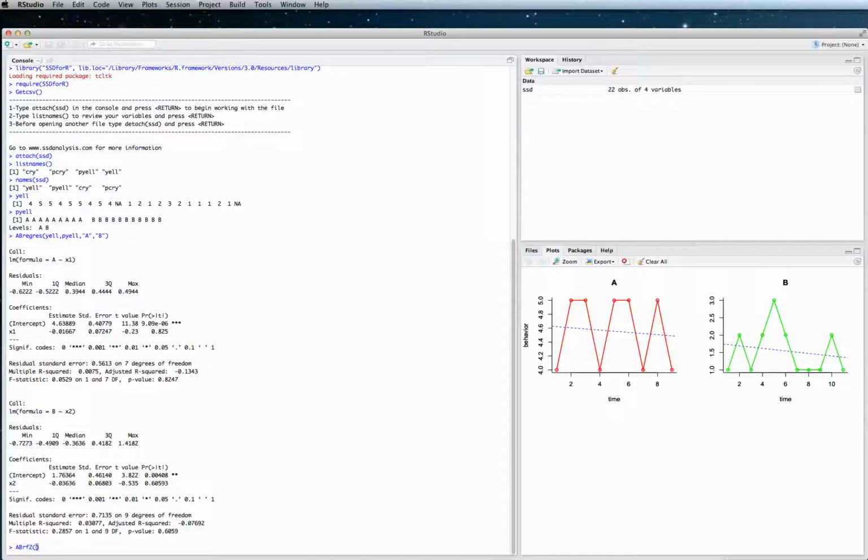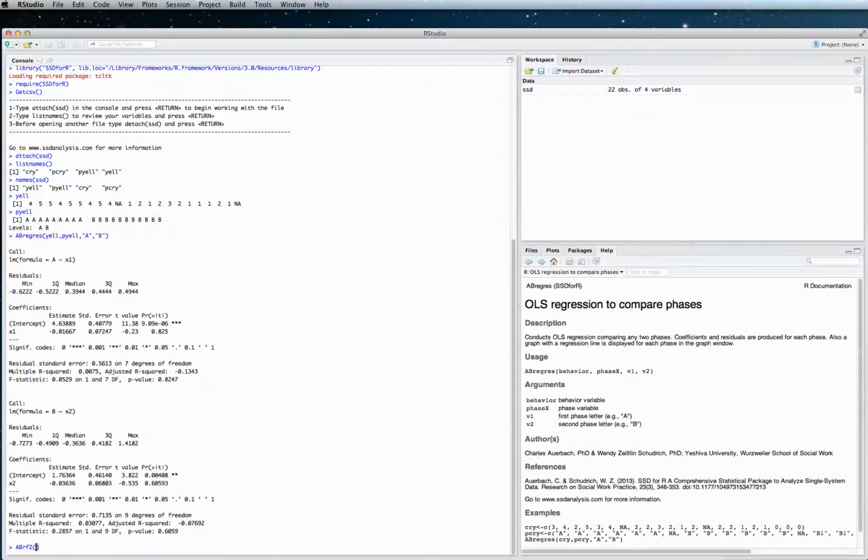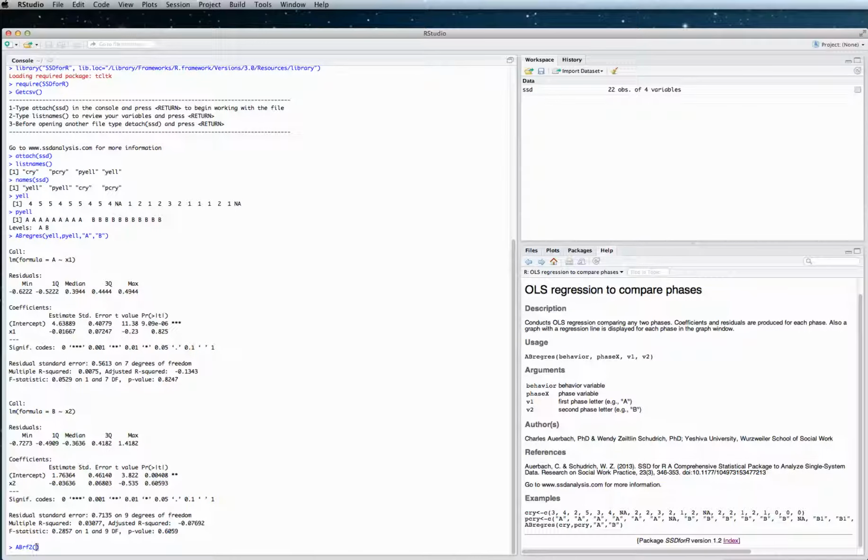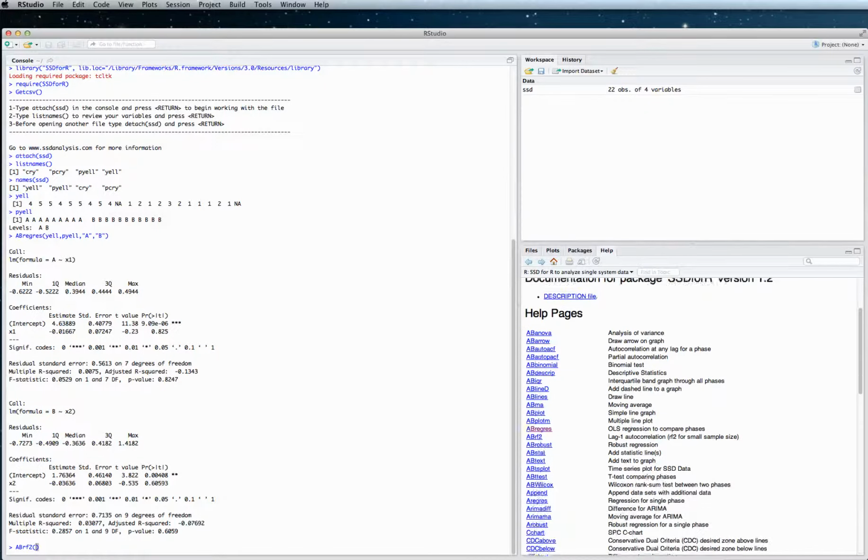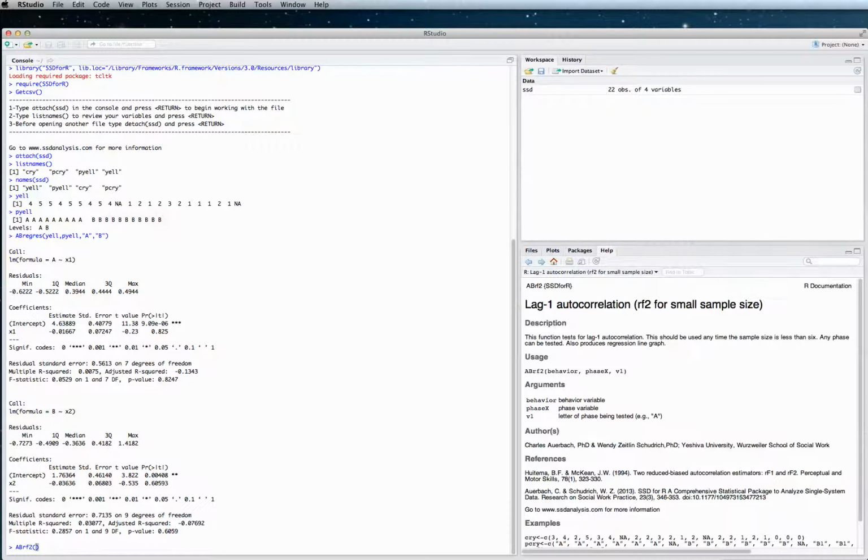Let's go to help, and I'm going to click on index, and we'll go to ABRF2, and you can see the help reference. Also, you can review our article in Research on Social Work Practice.